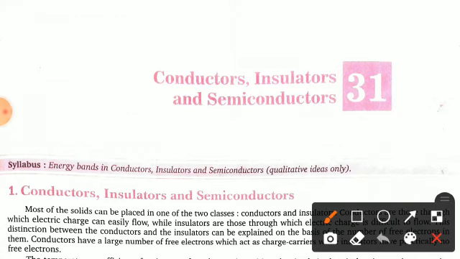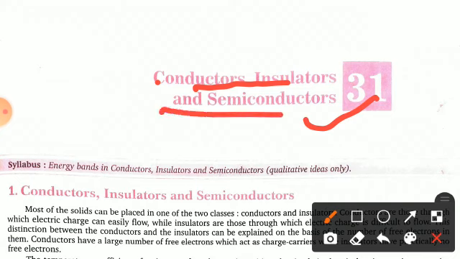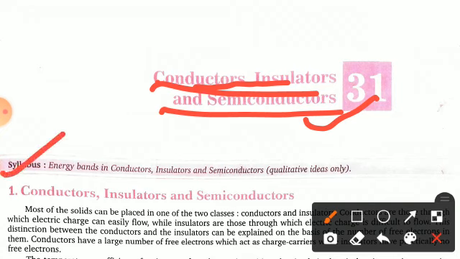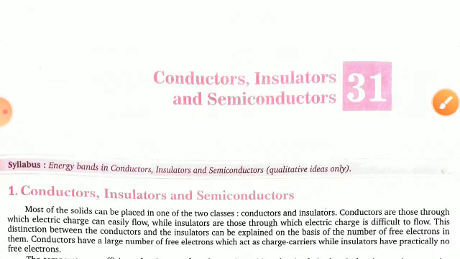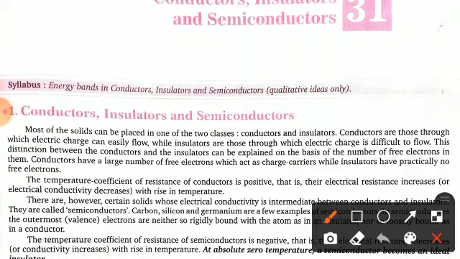I am going to present you chapter number 31, which is conductors, insulators and semiconductors. Clear? So this is the chapter we have to discuss, but before starting, have a look at what we have to study in this chapter. We have to discuss the energy bands in conductors, insulators and semiconductors, and its qualitative ideas only. So first we will talk about conductors, insulators and semiconductors.